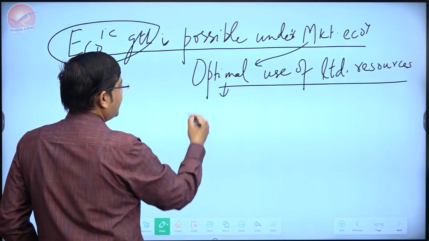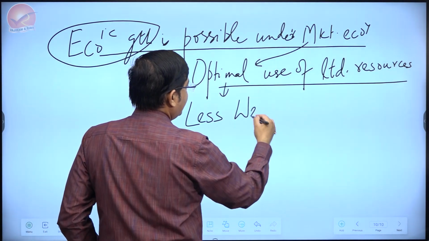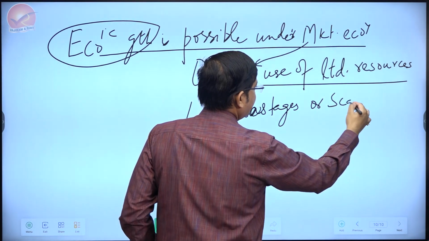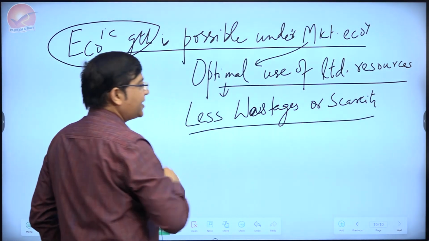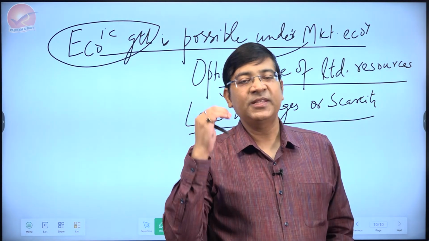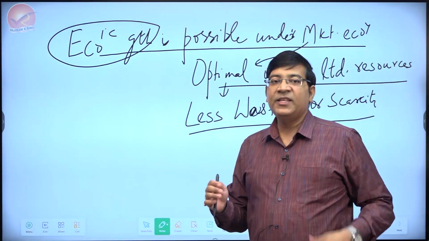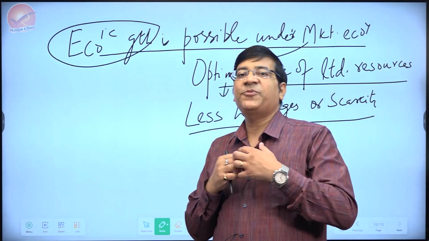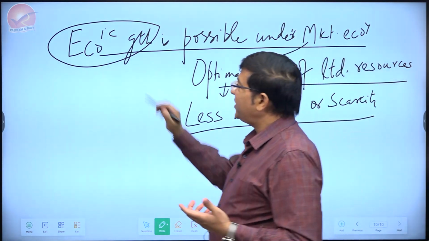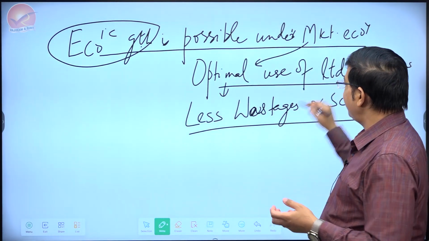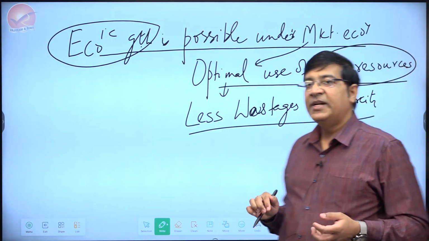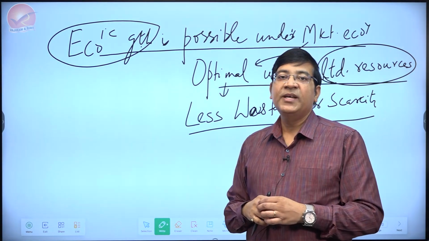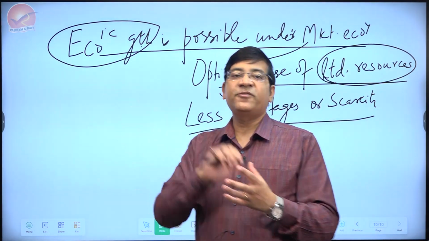Therefore, in market economy, there are very less wastages or scarcity. That is the beauty of market economy, that if market economy is taken up in the strict sense, the resources will neither be wasted nor will there be scarcity of it. There is a perfect match between demand and supply, and that is actually a good thing for economic growth. It is telling that with the limited amount of resources, the national income can grow faster than maybe in a non-market economy. So this basic feature goes in favor of market economy.